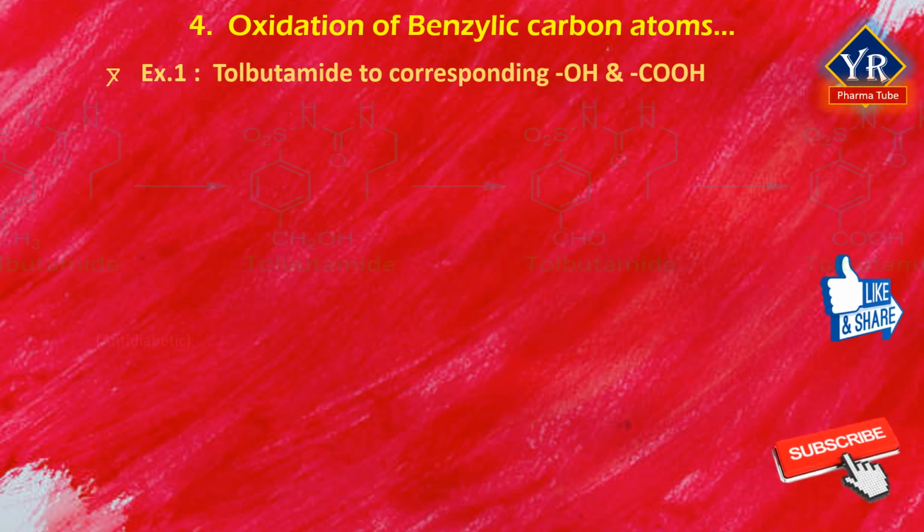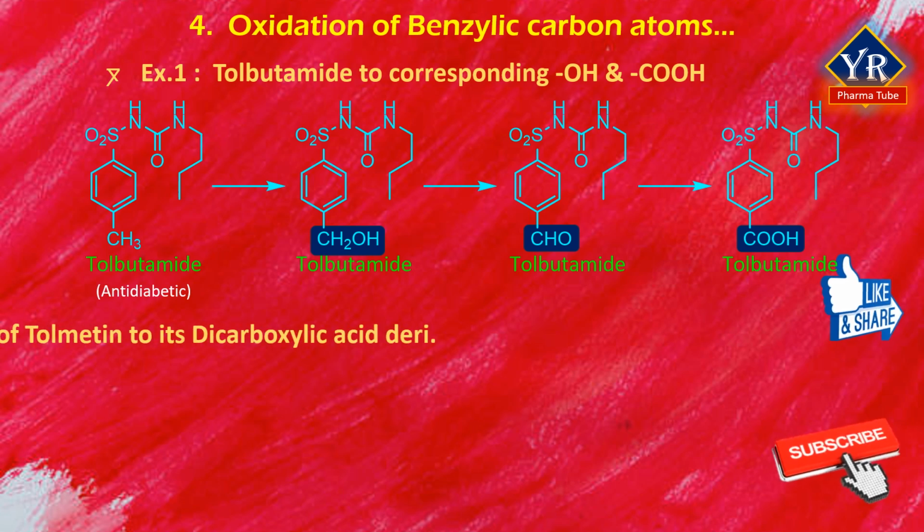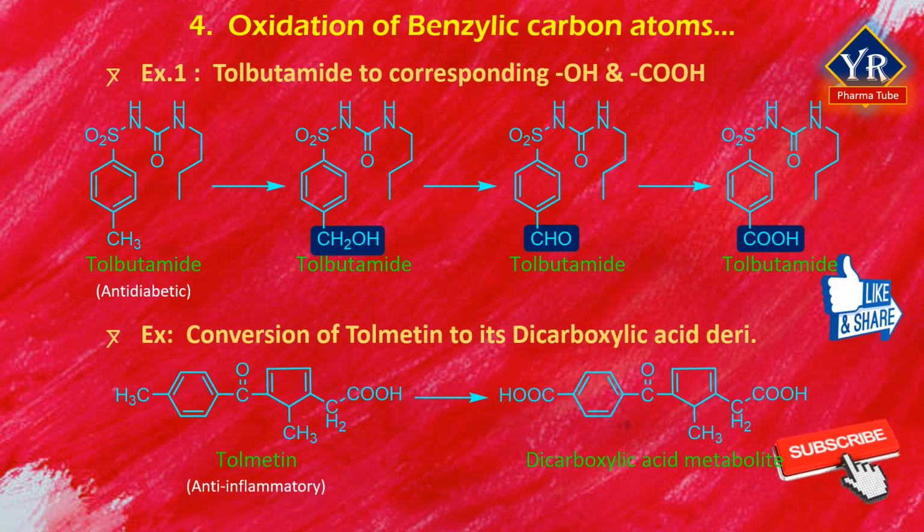For example, tolbutamide is oxidized to the corresponding alcohol and carboxylic acid. Both alcohol and carboxylic acid metabolites have been isolated from human urine. Similarly, the benzylic methyl group in the anti-inflammatory agent tolmetin undergoes oxidation to yield the dicarboxylic acid product as the major metabolite in humans.